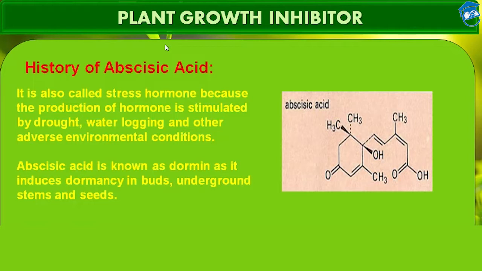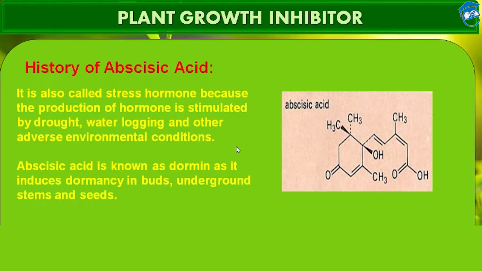Abscisic acid is also called ABA: AB for abscisic and A for acid. ABA inhibits seed germination. It is also called a stress hormone because the production of the hormone is stimulated by drought, waterlogging and other adverse or stressful environmental conditions.